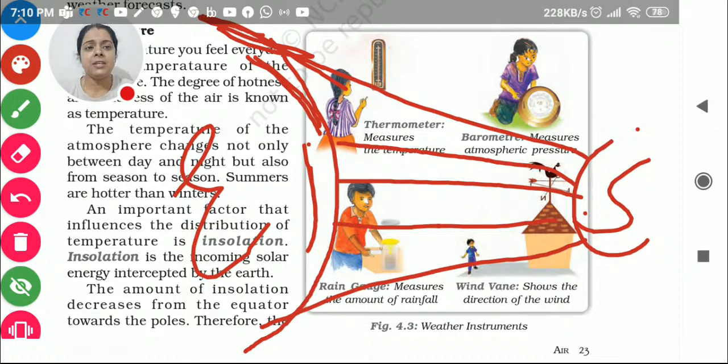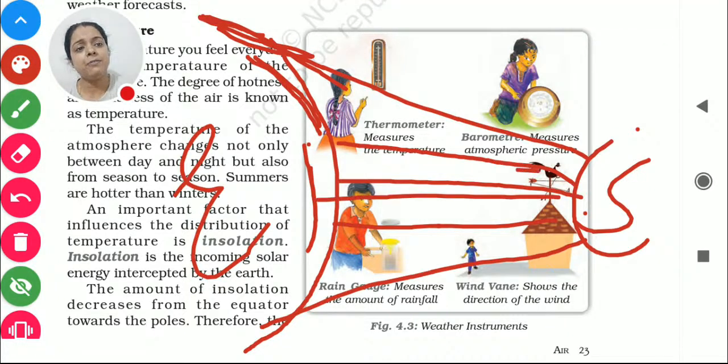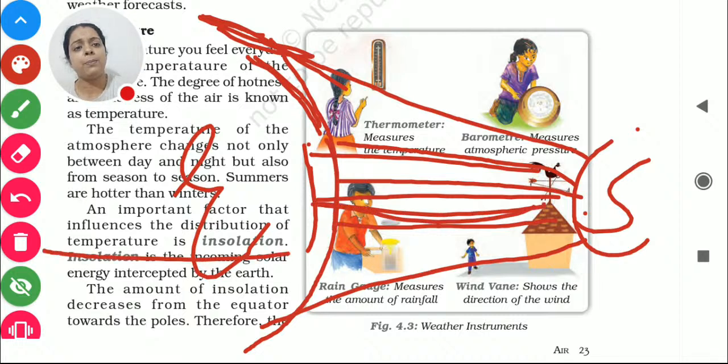So if we look here, we find that the rays of the sun are near the equatorial part, near the equator, and from the tropic of Cancer to the tropic of Capricorn is the area which is getting the sunlight most of the time. So what happens if the sunlight is there for a large amount of time? It will undoubtedly trap more heat, and when it traps more heat, that area will get more temperature. I hope you are getting me.